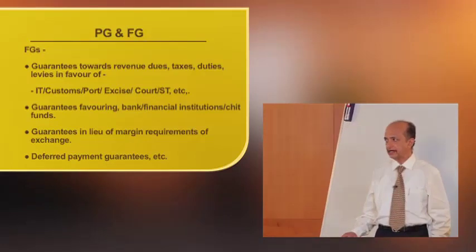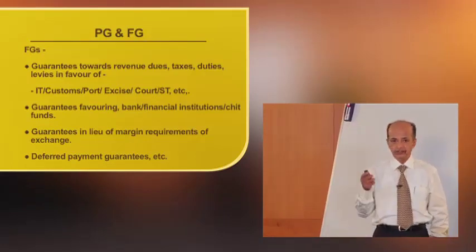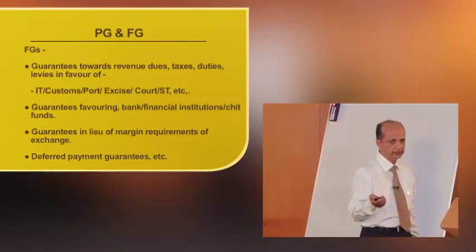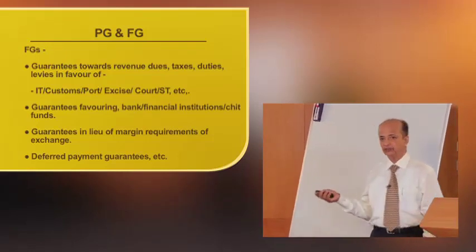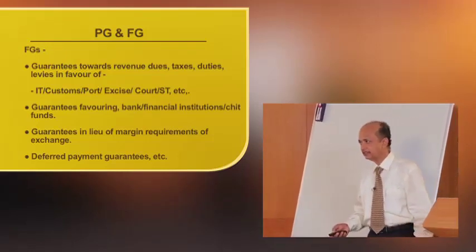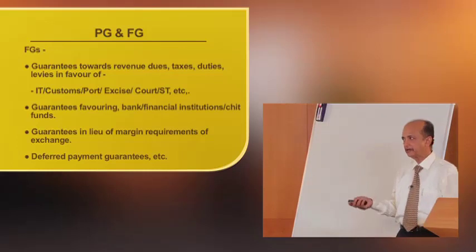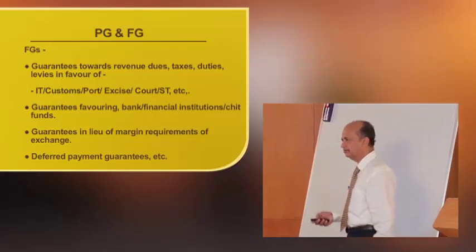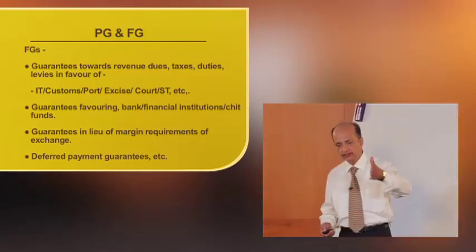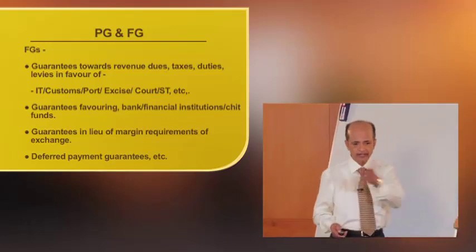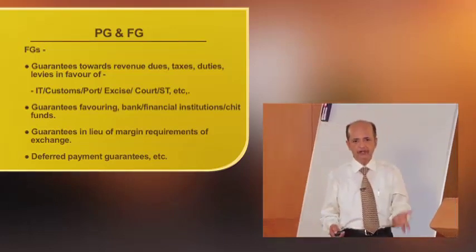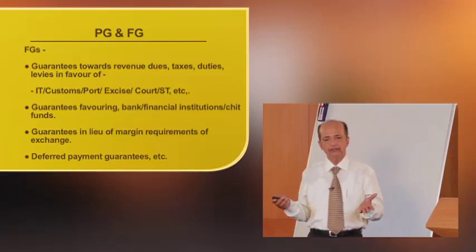Now the financial guarantees, that is guarantees towards disputed liabilities or revenue dues, sales tax, income tax, or disputed liabilities in court, etc. Then guarantees favoring banks, financial institutions and chit funds. Suppose a guarantee is issued in favor of another bank for giving some facility to one of your customers because you are not in a position to provide it.